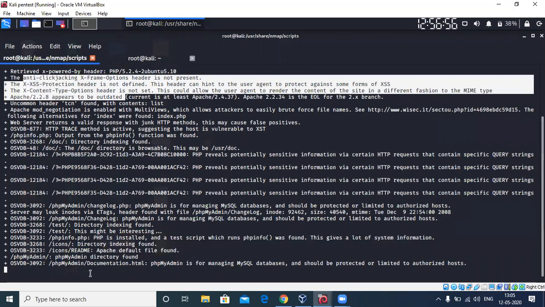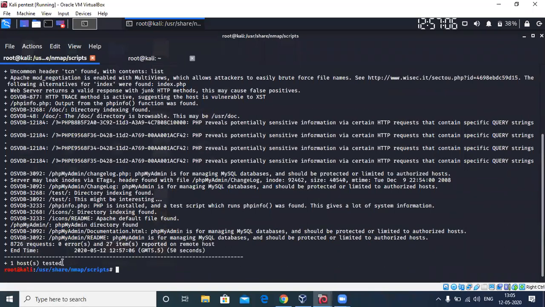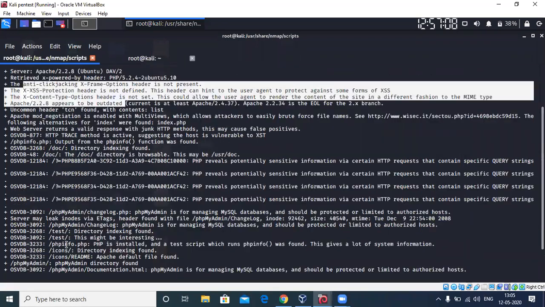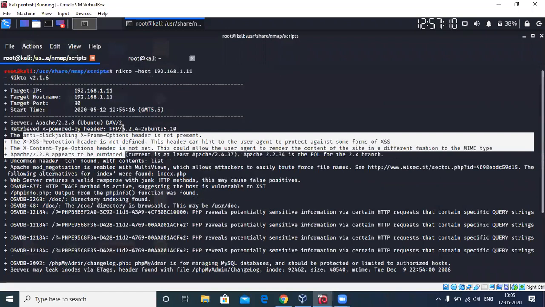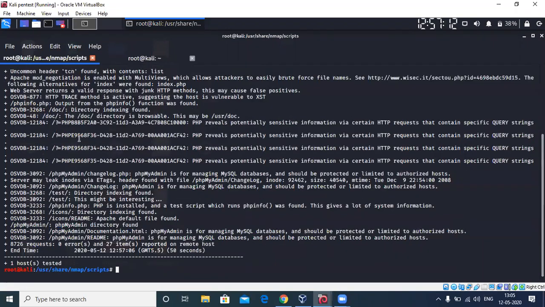Other than that, this also checks for directory found. That means this directory is listable. You can go to that URL, click it, and actually see files inside it. So this was performed on my Metasploitable, and you can see all these different kinds of stuff. Nikto is for any general web application.